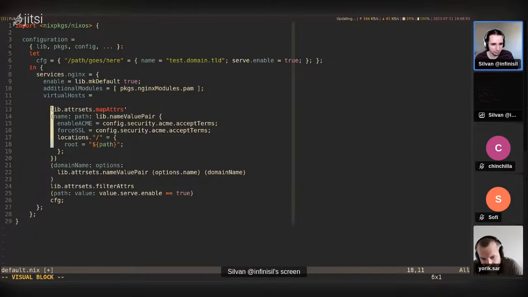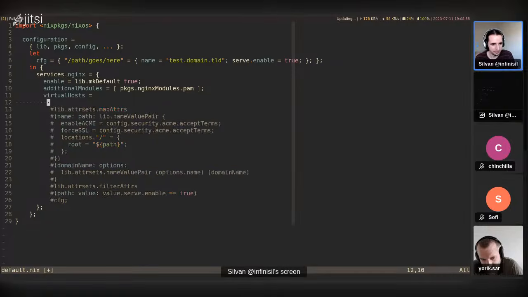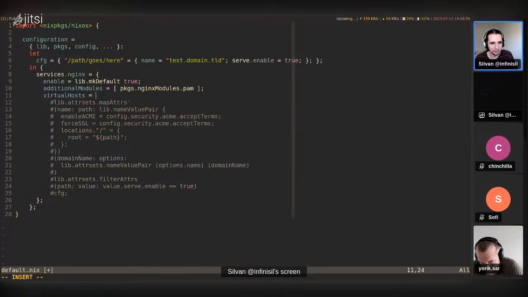How I would go about writing this is, let me just write a single example here. So this is name. Wait, let me just confirm. So we have the path goes here. That's the location. The root is... what is the root here?